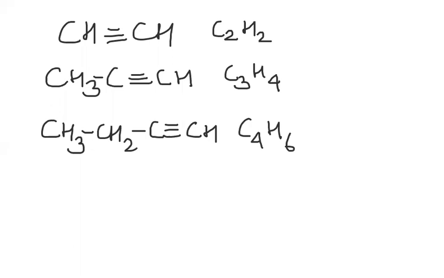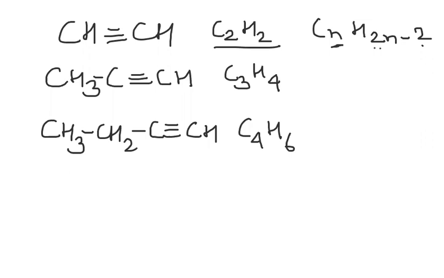If n is equal to 1, that alkyne does not exist, because for an alkyne you need at least 2 carbon atoms. For n equal to 2, in the formula CnH2n-2, 2 twos are 4, 4 minus 2 is 2. So this complies with the formula.